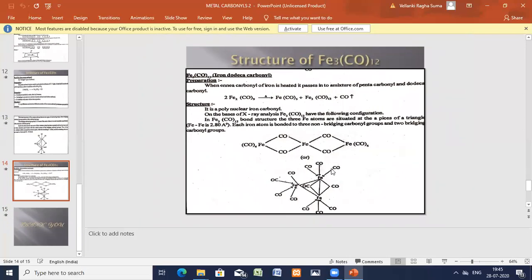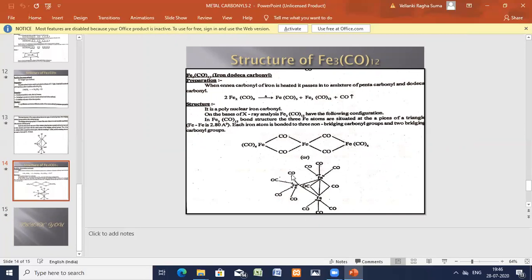You can clearly observe, as I have explained in the hybridization and in the EAN calculation, there are 3 M–M bonds, Fe–Fe bond 1, 1, 1. So 3 into 2, 6 we have calculated. Now bridged carbon monoxides 2. Terminal you are having 10, 3 plus 3 plus 4.